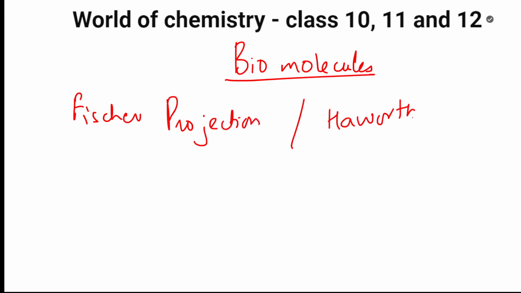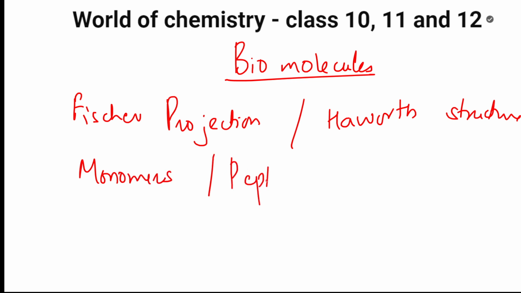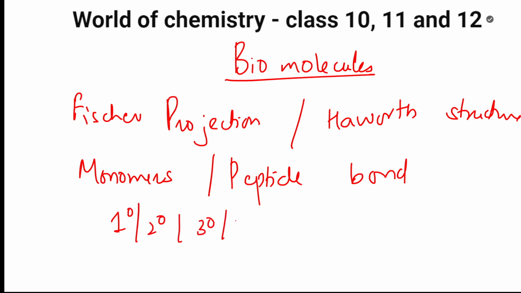Then in the case of proteins, you'll be studying the monomers of proteins, peptide bond formation, and then primary, 1 degree, 2 degree, 3 degree and 4 degree protein structure. Protein structure is important, compulsory one question. And gradually you'll be studying about